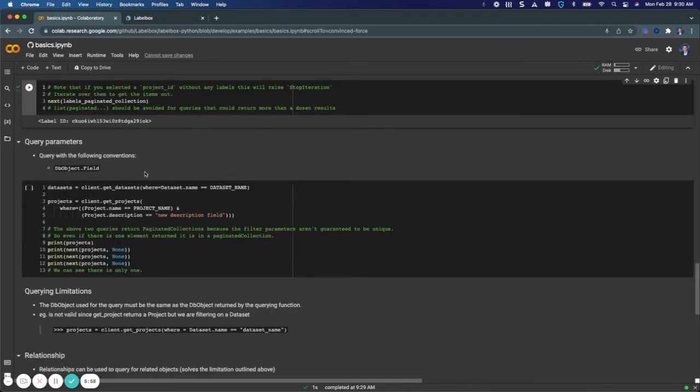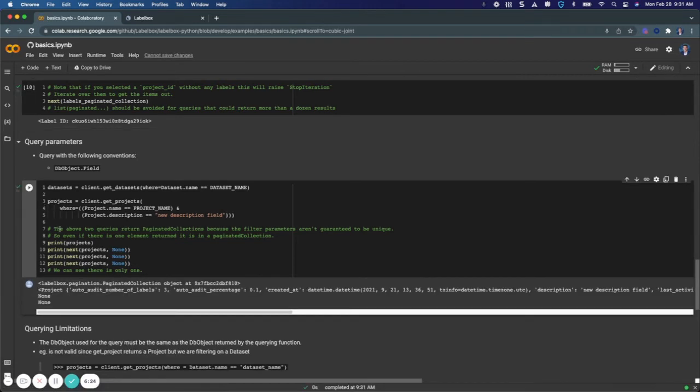I can also query in the SDK using comparison operators. So here I'm asking for the data sets that exist in my account, where the data set name is equal to the data set name that I set above, which was example jellyfish data set. And then I can ask for the projects, where the project name equals the project name I set above, which was sample project, and the description equals this description that I just changed it to.